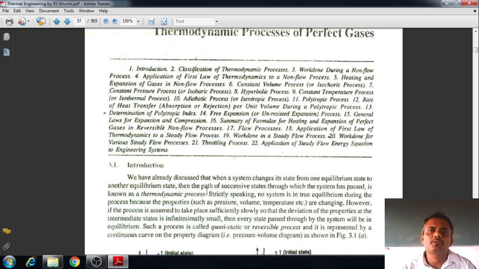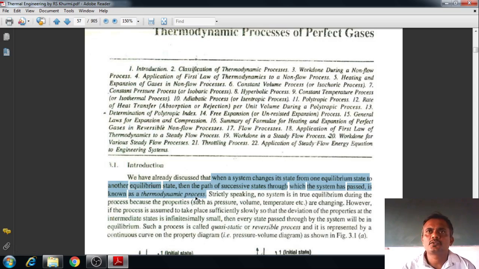As you know, a thermodynamic process is continuous from one starting point to the point where it ends, so that we can call it a process. Wherever the term thermodynamic comes, at that time we have to concentrate on the energy possessed by the gases and vapors. You can watch this definition in the PDF of the R.S. Kurmi textbook. When a system changes its state from one equilibrium state to another equilibrium state, then the path of successive states through which the system has passed is called a thermodynamic process.